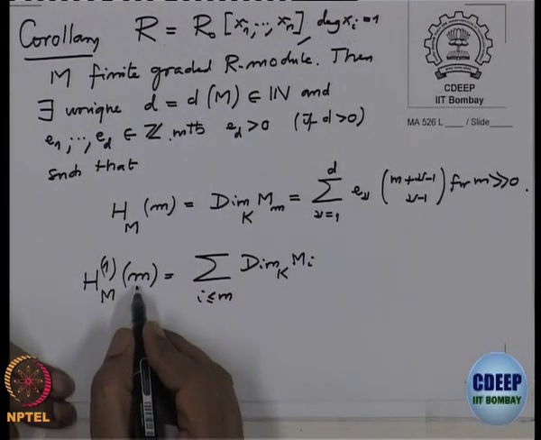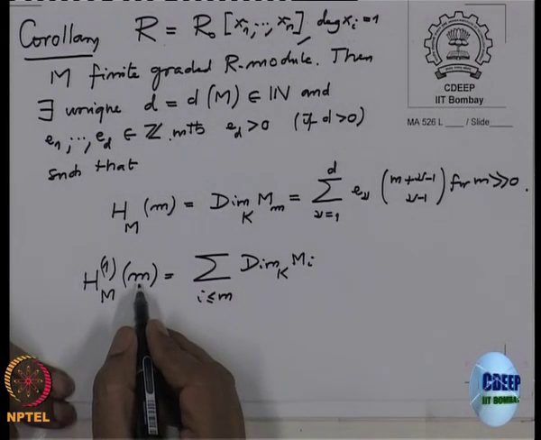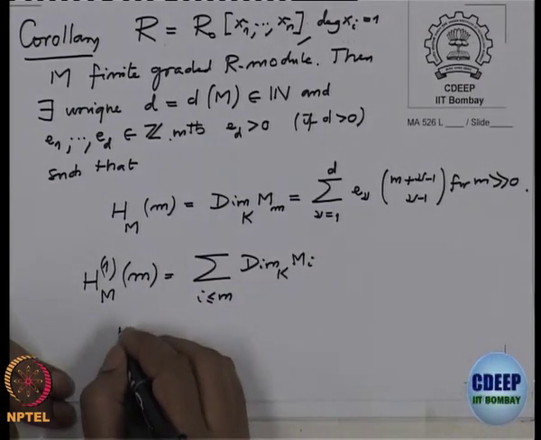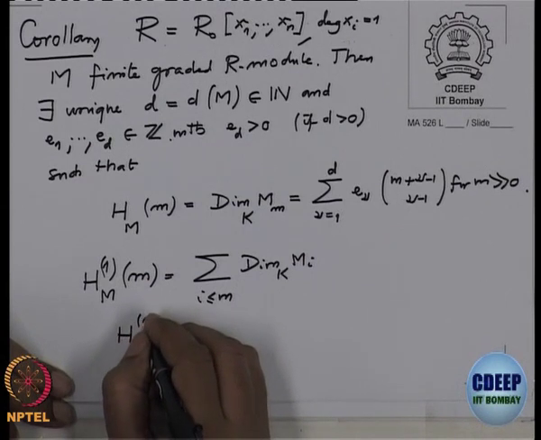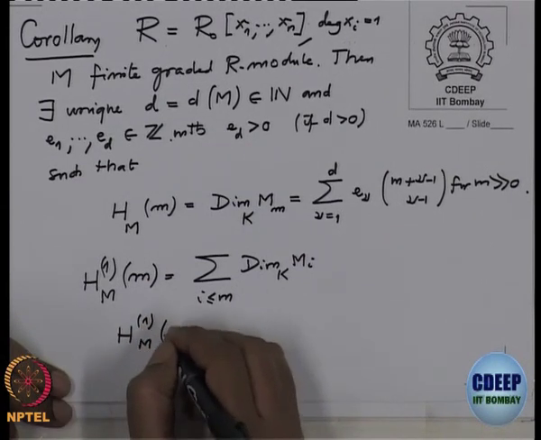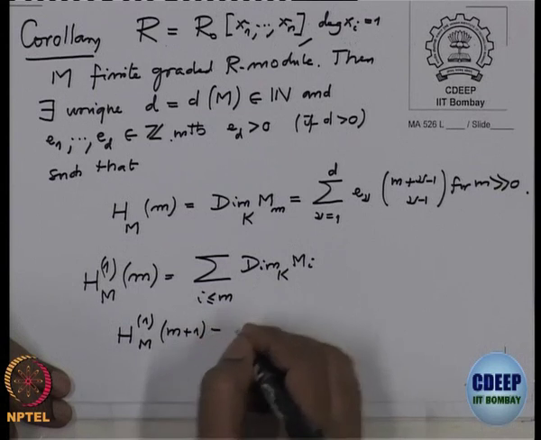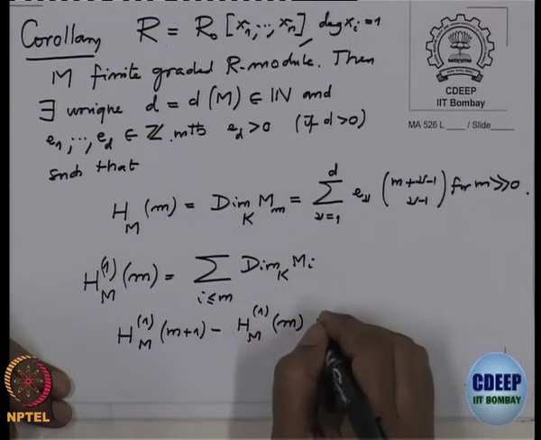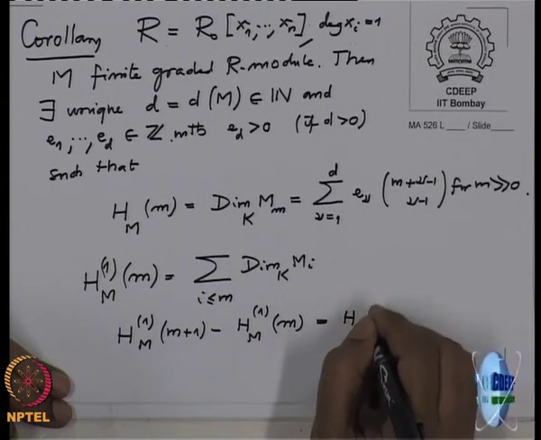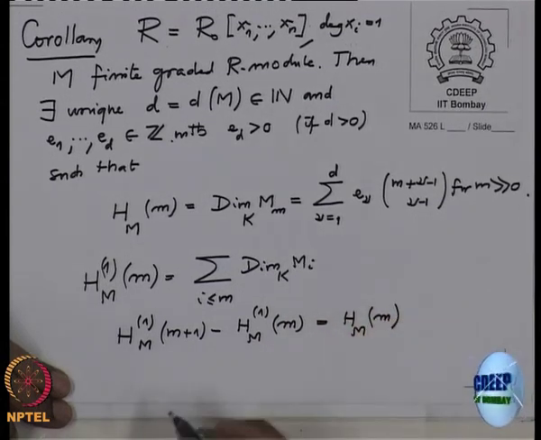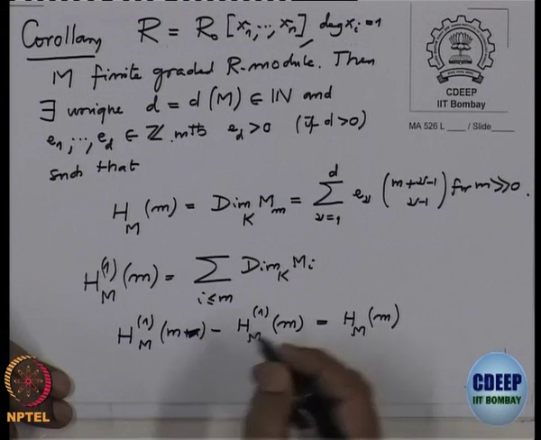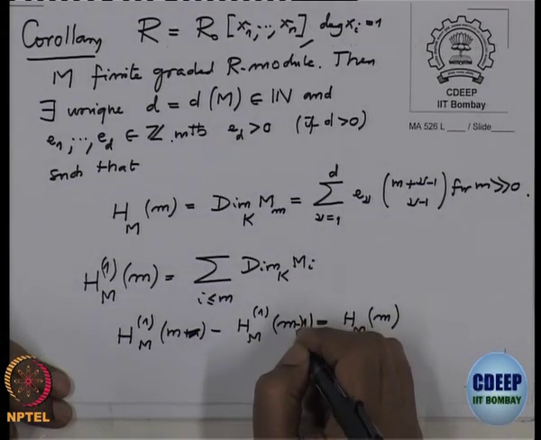So, if I take m plus 1 and subtract h1 at m from that, I will get this h at m. So, we have this formula: h1 at m plus 1 minus h1 at m is h at m.